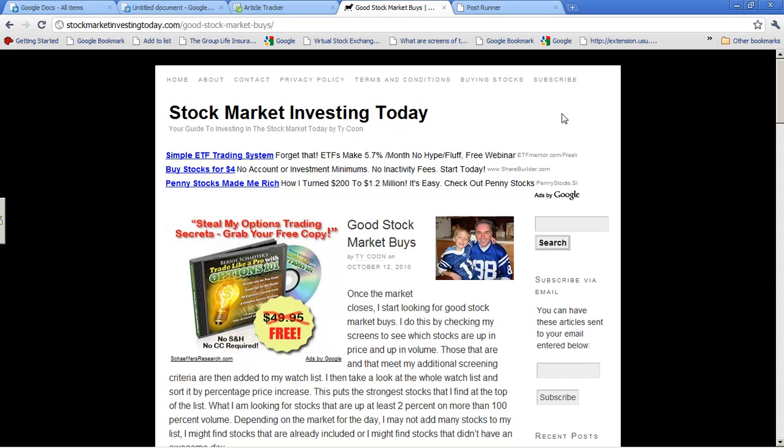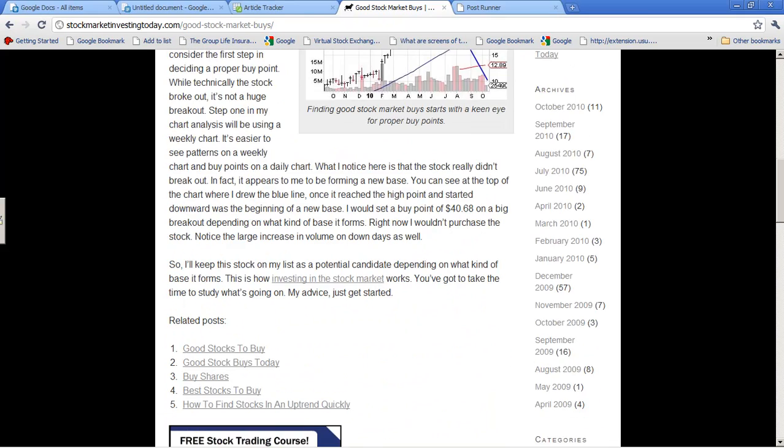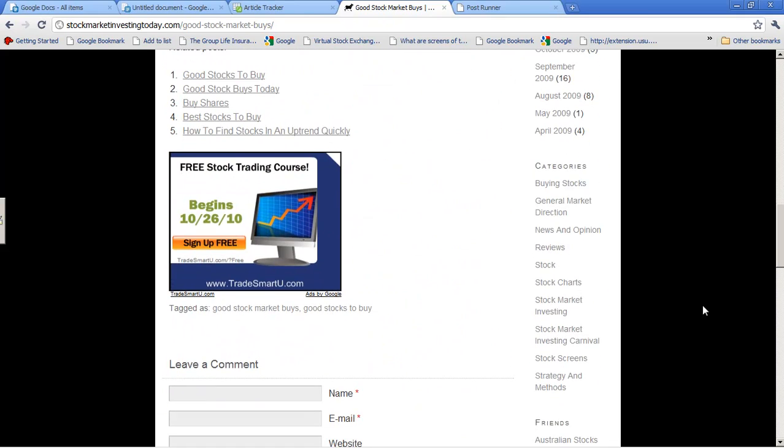Now, at the bottom of each article, if you scroll down here, it's kind of hard to see, but under this ad here, it says tagged as good stock market buys, good stocks to buy. I'll try and make sure I have at least 3 tags there. Sometimes there's more, sometimes there's less.